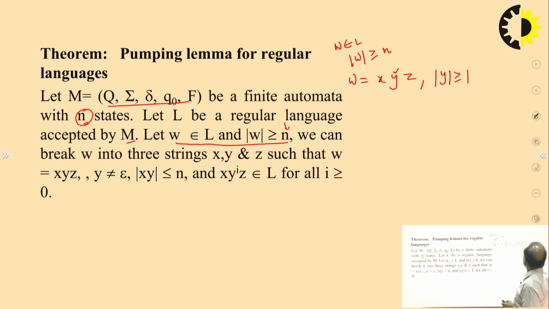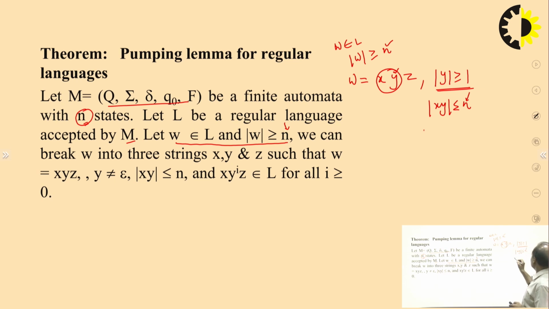This part's minimum length should be 1. Clear? Okay. And this is one restriction, and the length of xy is less than or equal to the number of states in the DFA. This is the second restriction, and that was restriction number one.